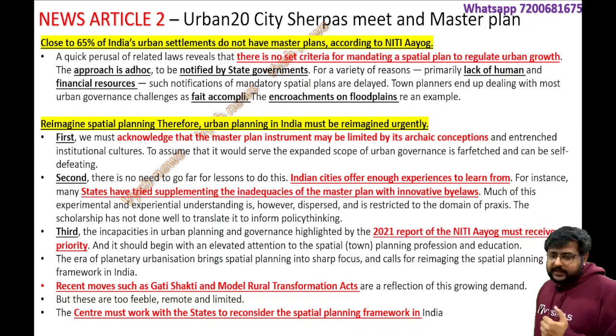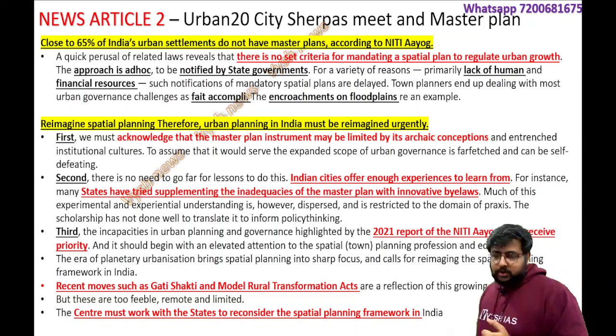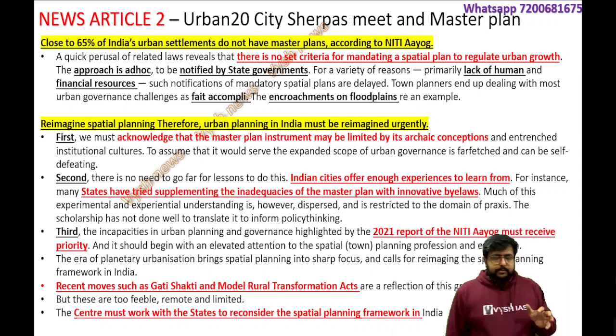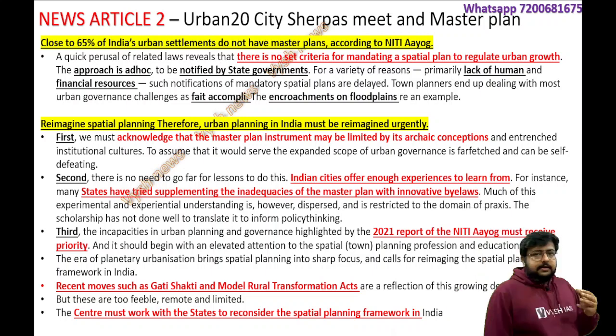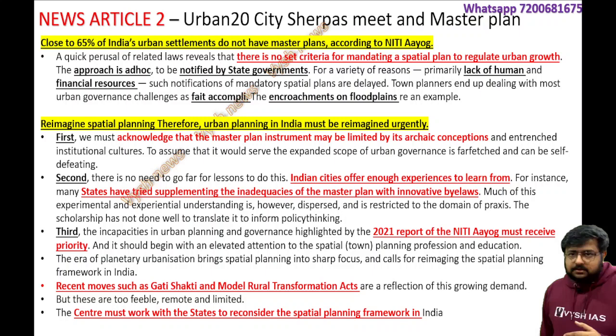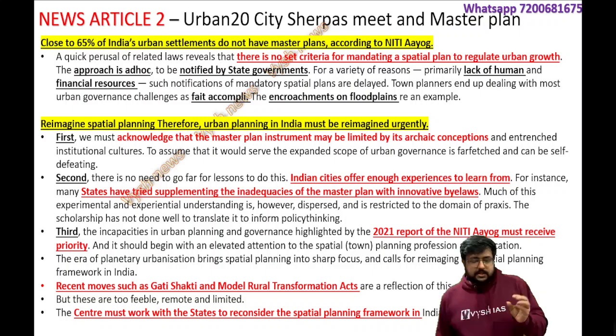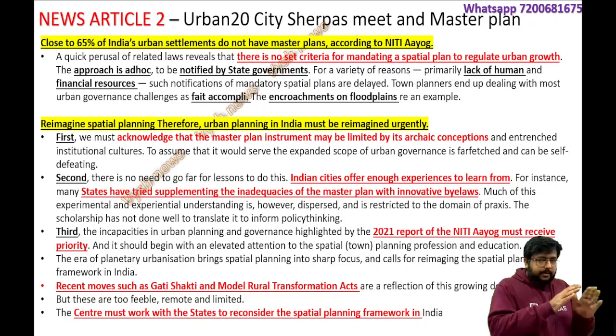Okay. Third one, in 2021 there was a report of Niti Aayog. That should get priority because it talks about many things which need urgent attention, about town planning or anything you need, the spatial planning and all these things as well. That report tells many things. So that report should be given priority is what the author is telling.